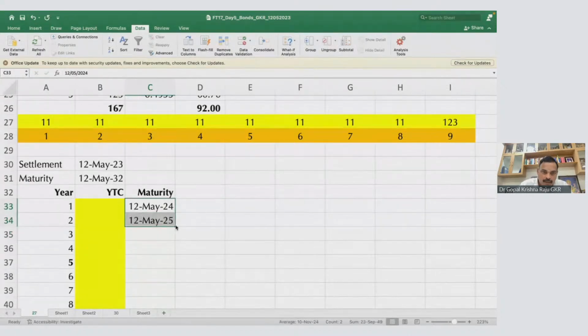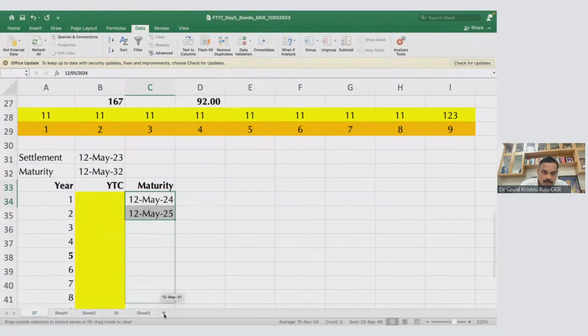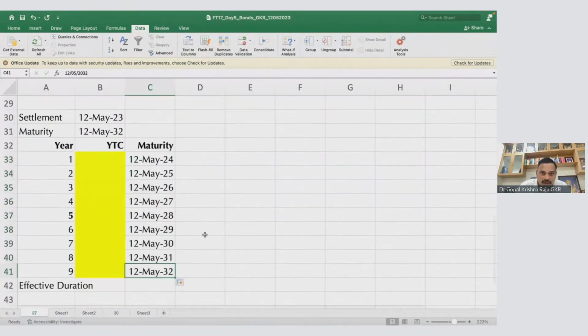Now I'll take this, 12th May 2023. So 5 years means it is 12th May 2028. Now I'll do this, this is effective duration. So now duration, that is Macaulay duration, and modified duration, effective duration. All three we are done.